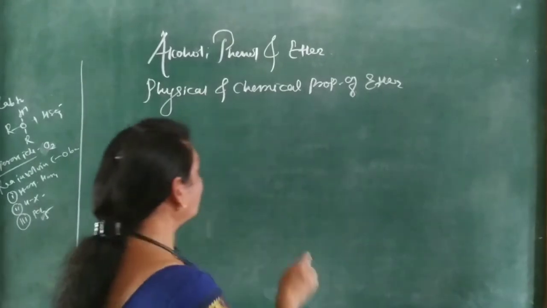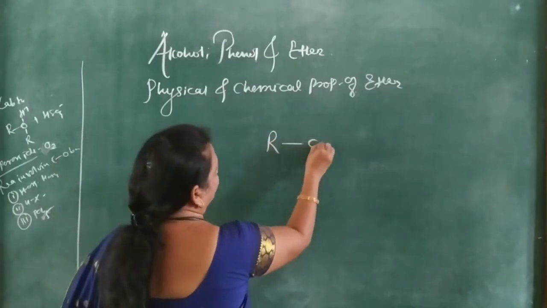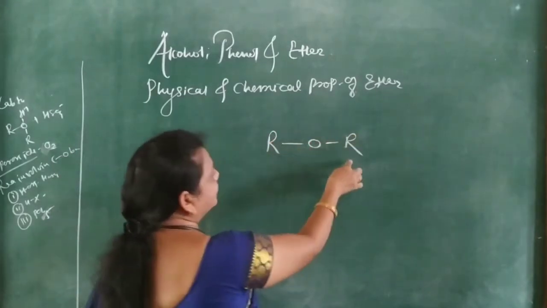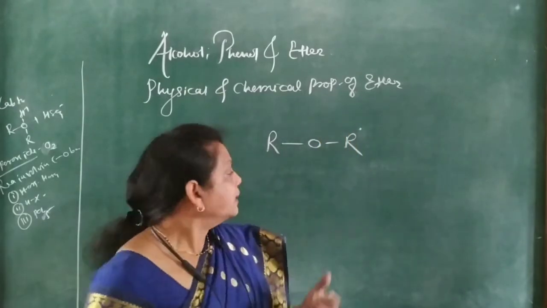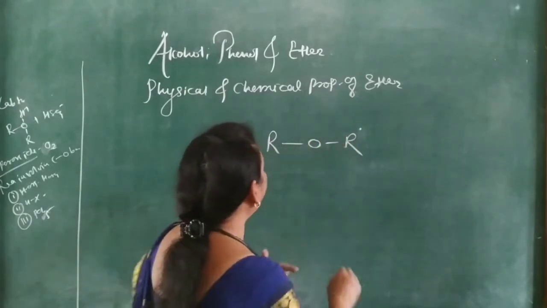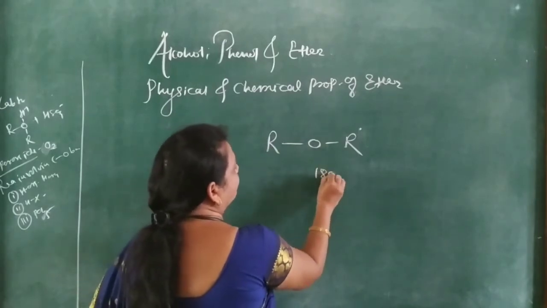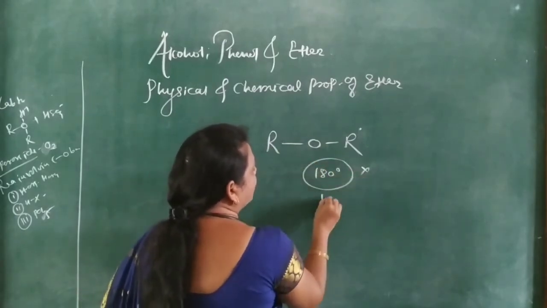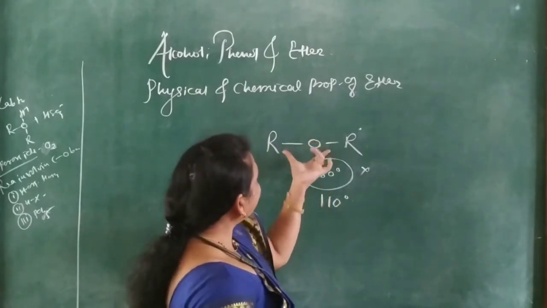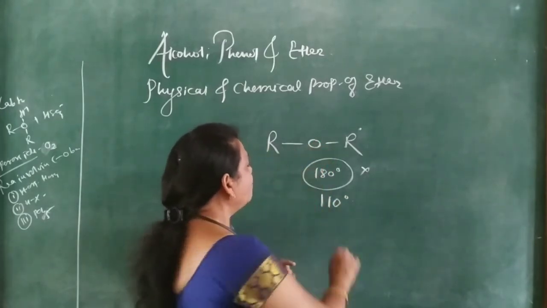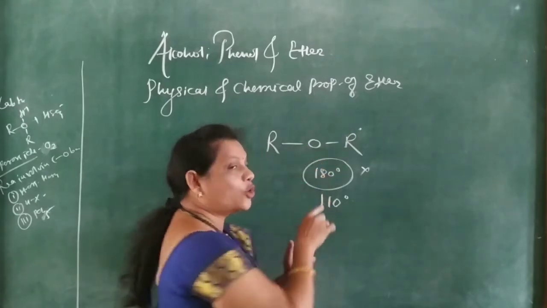And in ROR, we can write the ether linkage as ROR dash or ROR. But this ROR bond angle is not 180, it is 110 degrees. As this bond angle is 110, the dipole does not cancel.